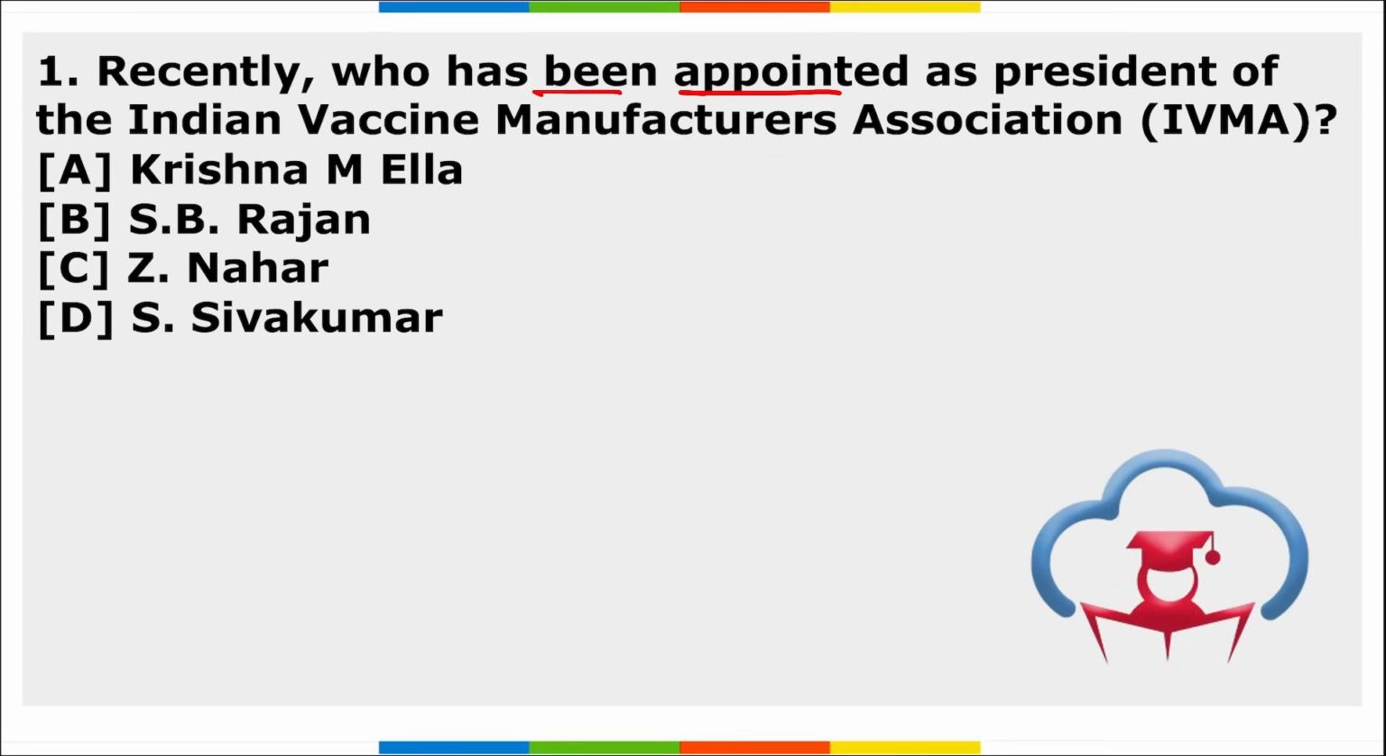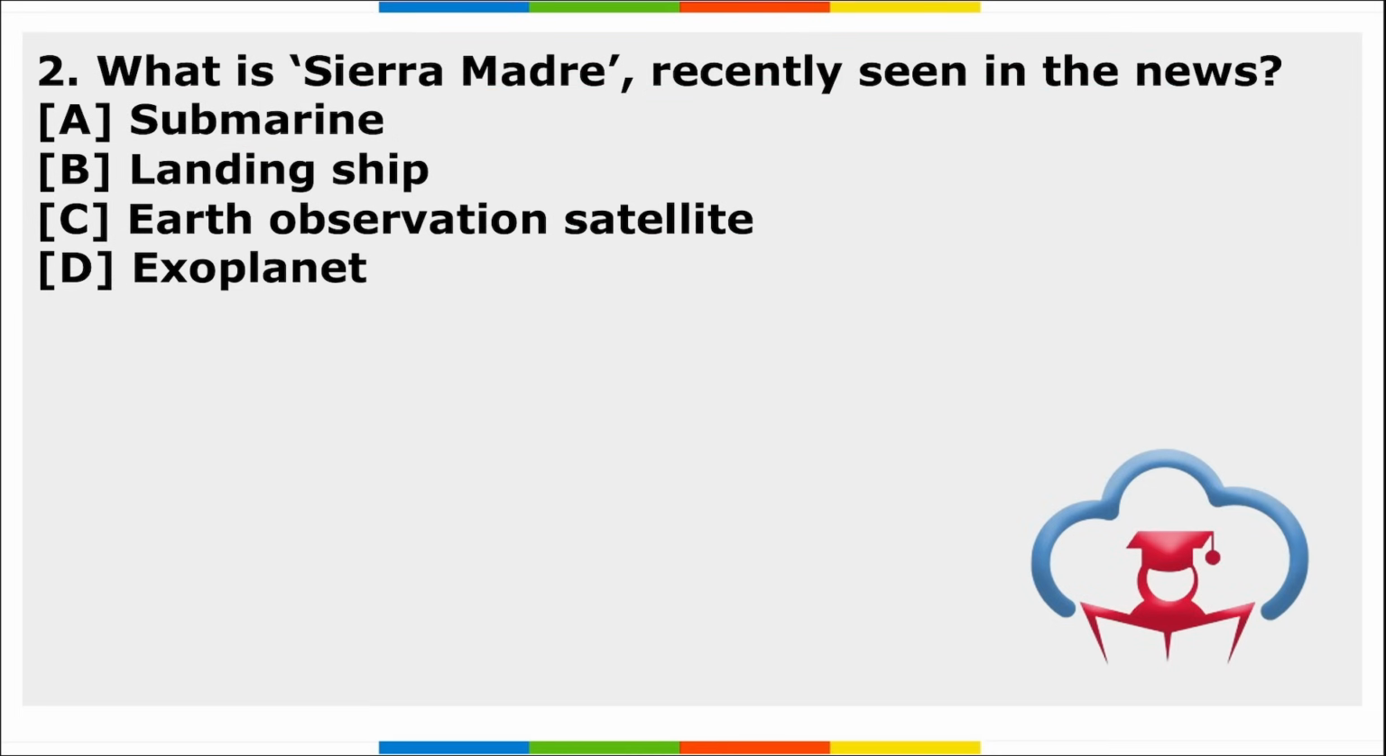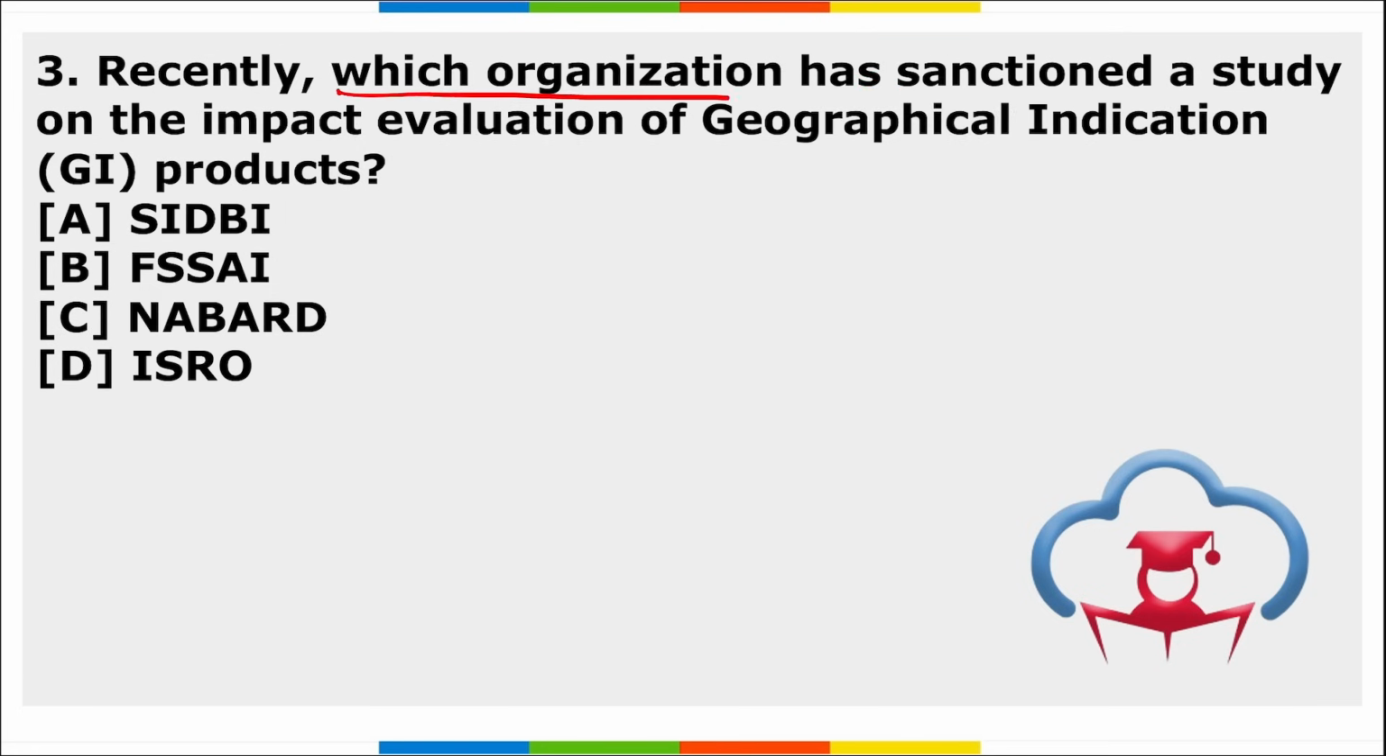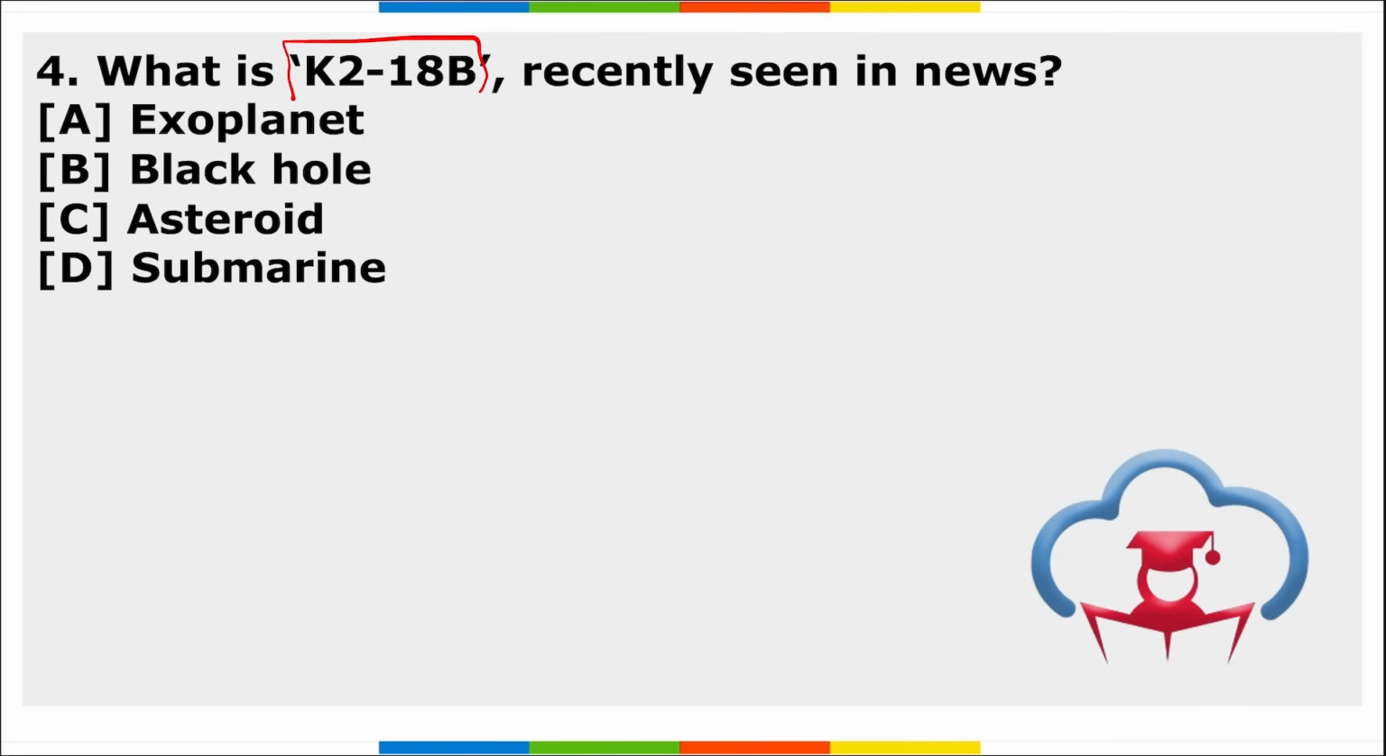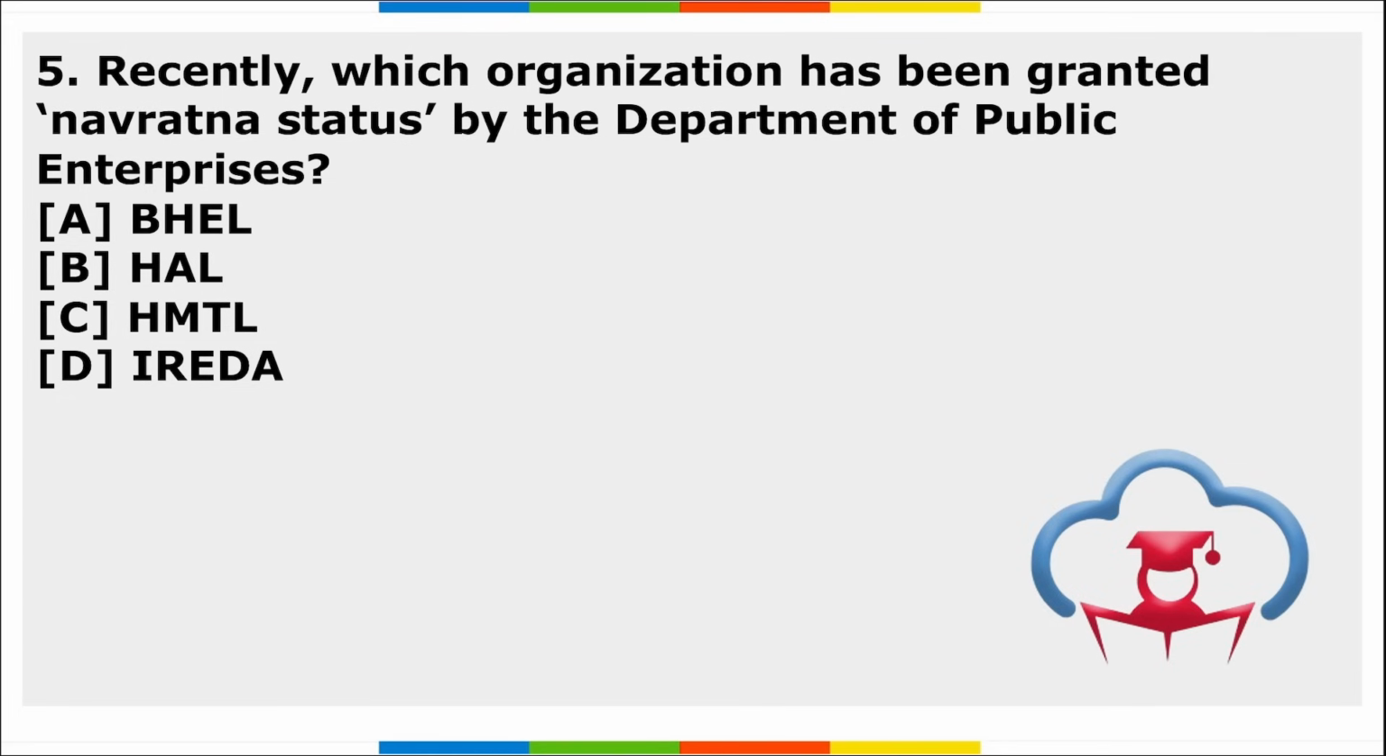Next is our homework section. First, recently who has been appointed as the president of the Indian Vaccine Manufacturers Association. Second, what is Sierra Madre recently seen in news? Third, which organization has sanctioned a study on the impact evaluation of GI products? Fourth, what is K218B recently seen in news? And fifth, which organization has been granted Navratna status by the Department of Public Enterprises?